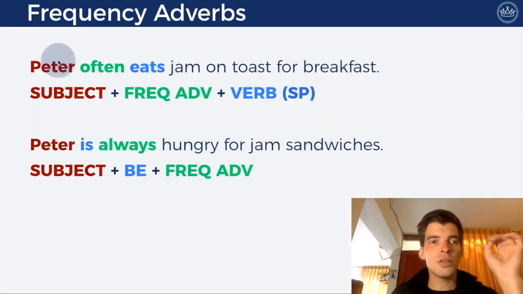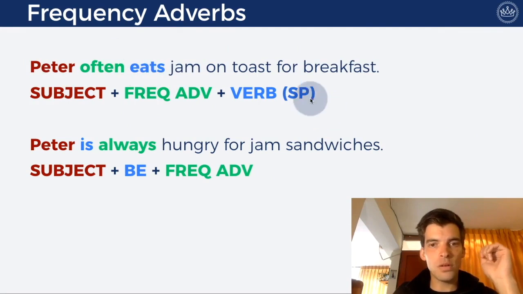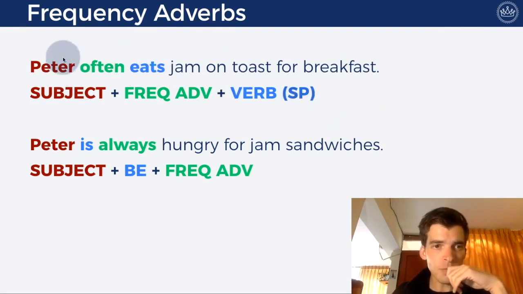It just doesn't happen. So Peter often eats jam on toast for breakfast. This is the subject, Peter. And we put the frequency adverb before the verb, which is in the simple present. We still have to conjugate it, Peter eats, but we're including the frequency adverb here on toast for breakfast.